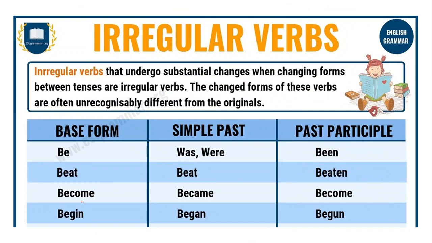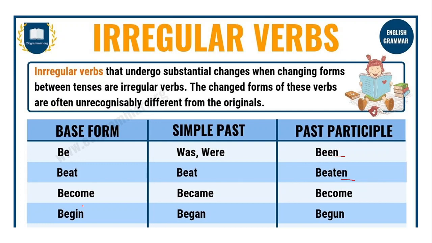So for the irregular verbs, for the past participle, look at this. The base form is be. If you make it simple past, it is was and were. But if you wanted to make it past participle, it became been. And then beat, and then simple past beat. And then pagdating sa past participle, it became beaten, with an N and EN.